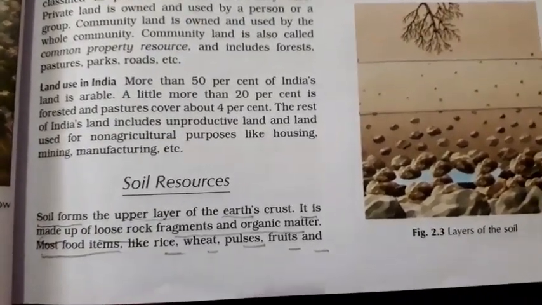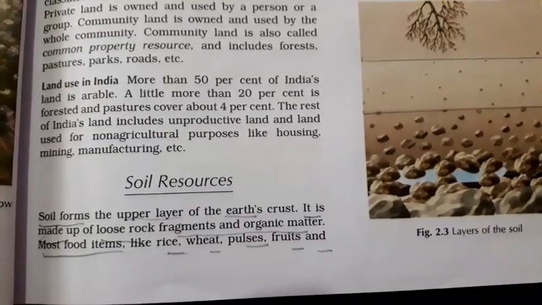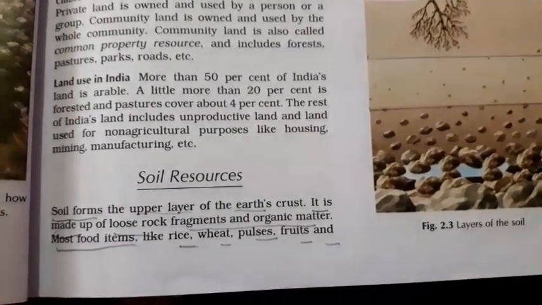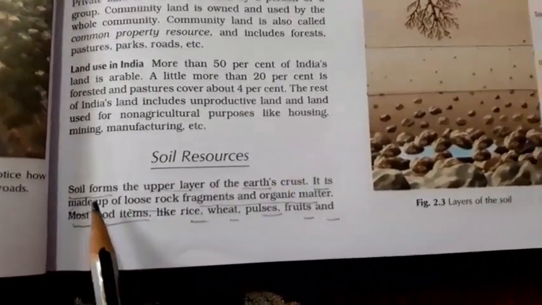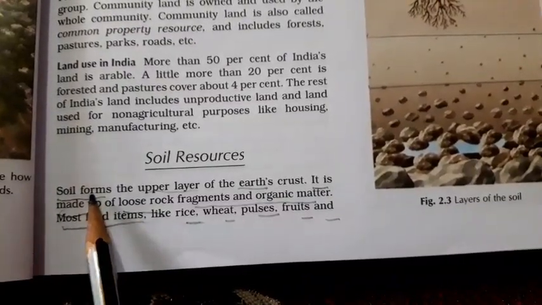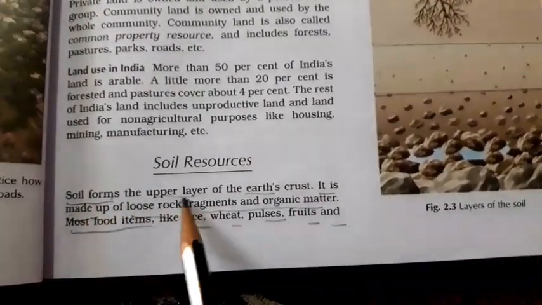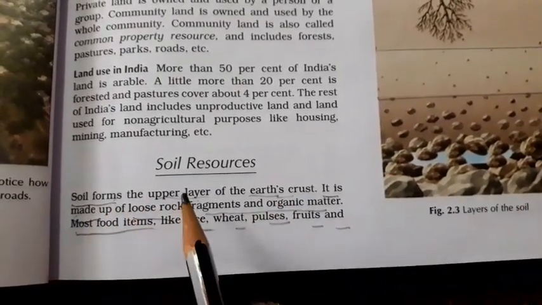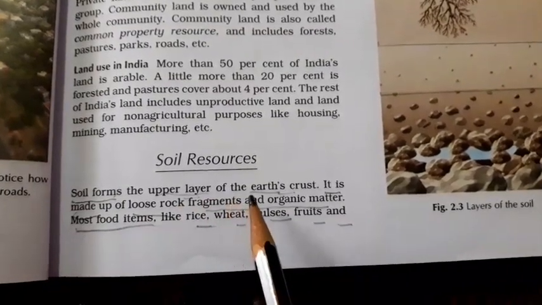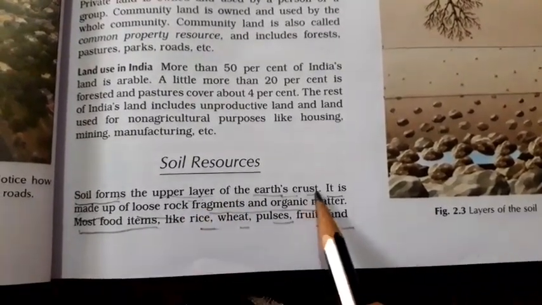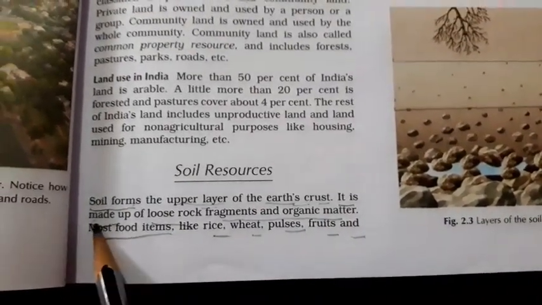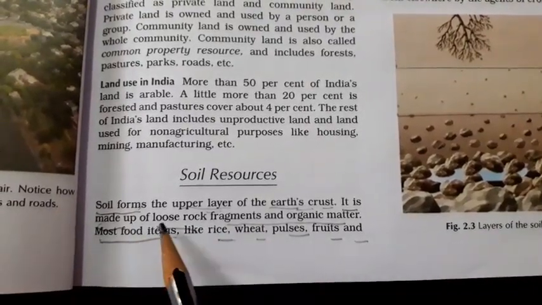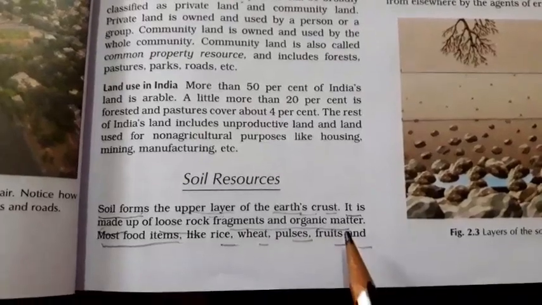So here in the topic soil resources, which is part of your second chapter of geography, land, soil and water resources, we are going to study about soil. Soil forms the upper layer of Earth's crust. The soil is responsible for the formation of Earth's upper layer, that is crust. It is made up of loose rock fragments and organic matter.